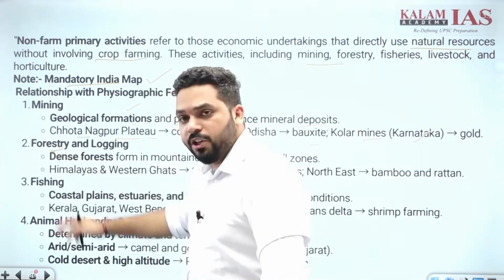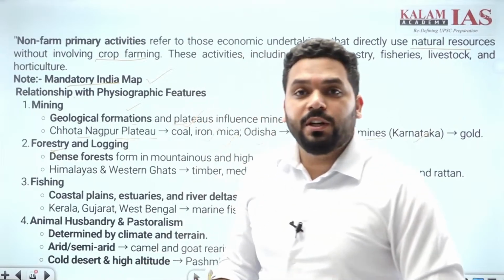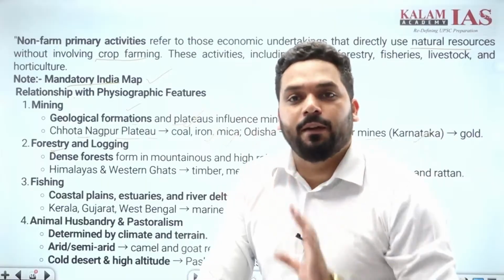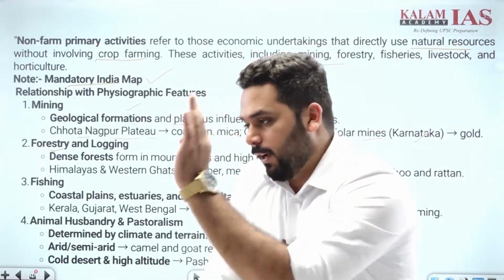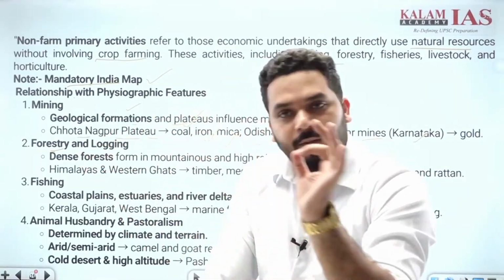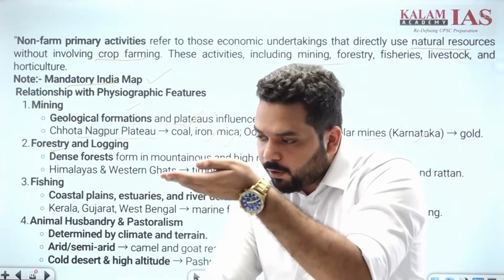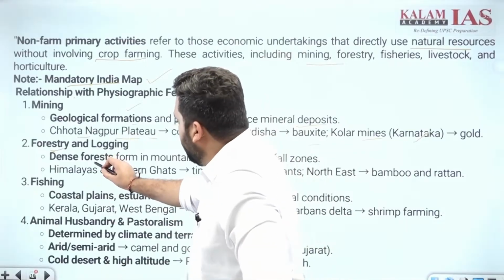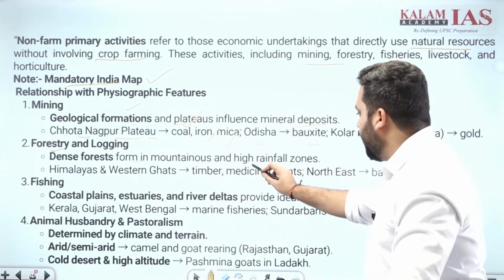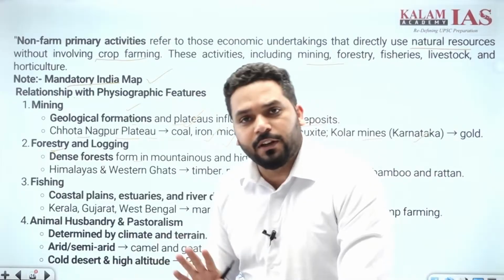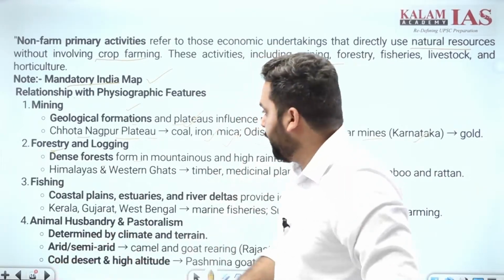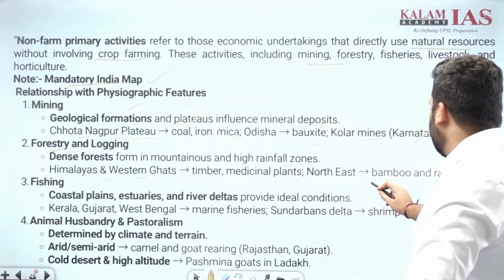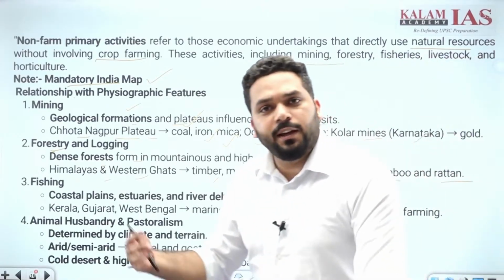Then second, forestry, because the question is about non-farm primary activity, so I am going to write through non-farm primary activity कि non-farm primary activity. फिर उसके बाद में पहले एक्टिविटी का नाम लिखेंगे, उसके बाद उसका फिजियोग्राफिक रिलेशन प्रूव करेंगे. Okay, dense forest forms in the mountains and high rainfall zones like western slopes of western ghats, northeast, okay, Himalayas and western ghats, timber, medicinal plants, northeast के अंदर bamboo and rattan. इस तरह की एक्टिविटीज हमने मेंशन कर दी.